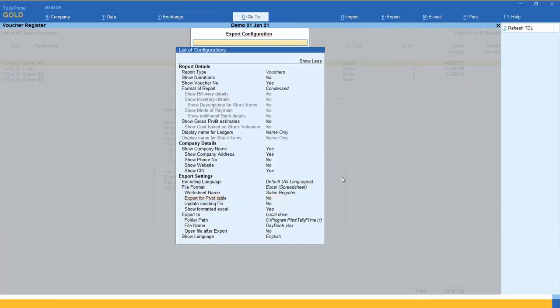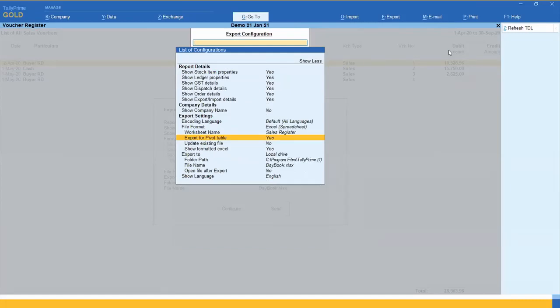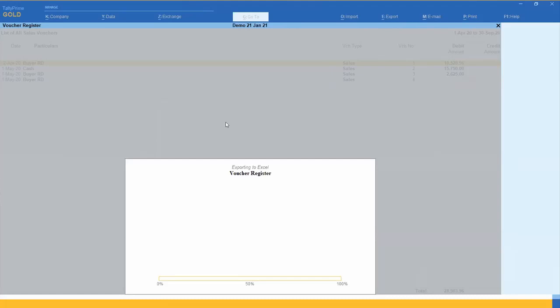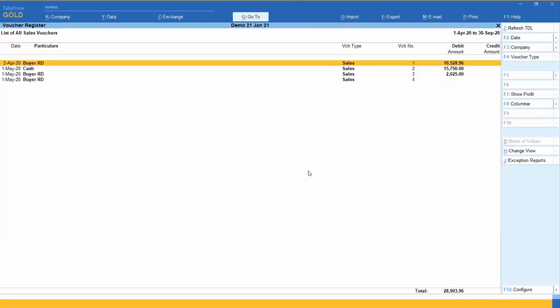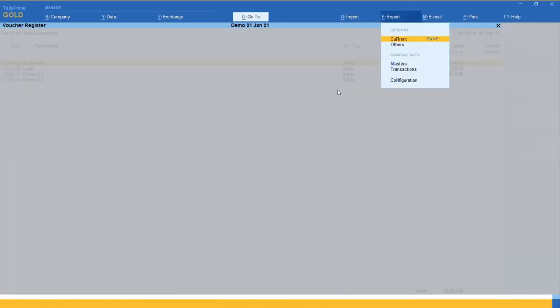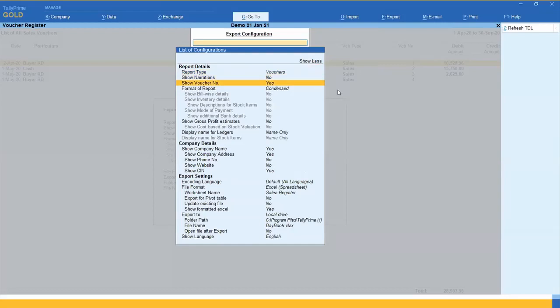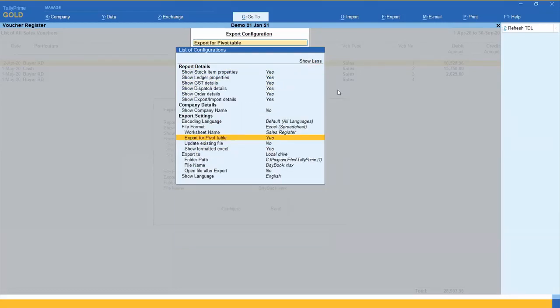If you press space, sorry, enter, and just do export, what happens? I have to just open that file again. I am putting pivot table, okay, enter, and I want to open the exported file. Yes, I have to press enter here.